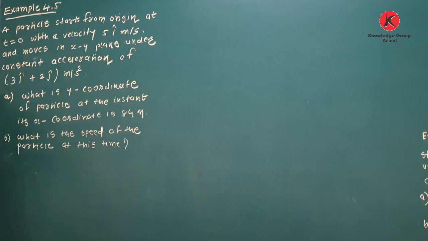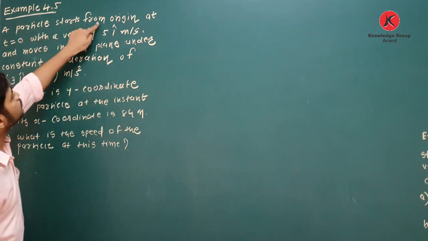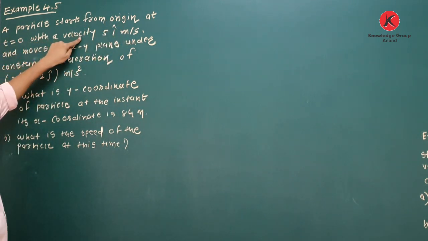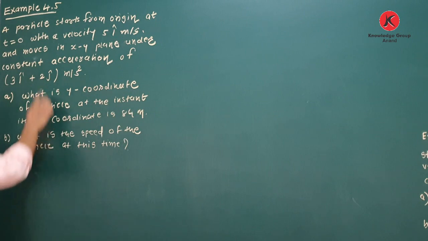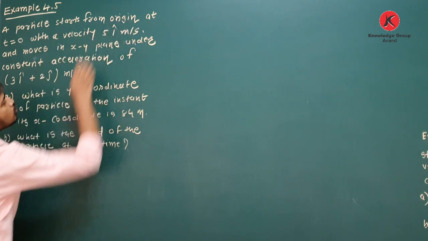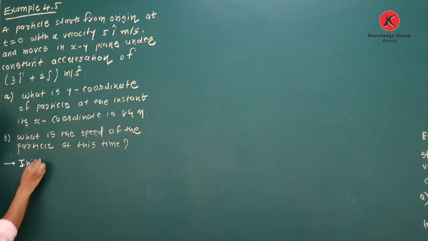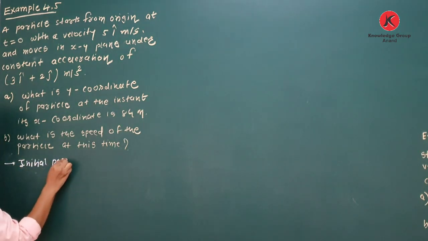Now see, first of all we will understand data. Okay, what is given? A particle starts from origin at time t is equal to 0 with a velocity 5i meter per second. Starts from origin. Origin means initial position.